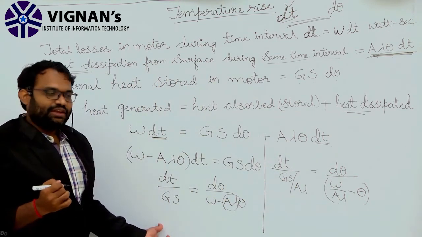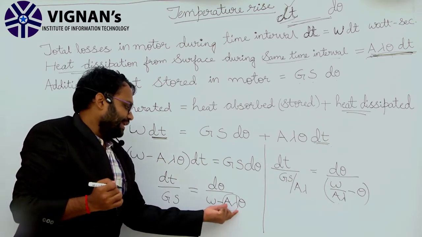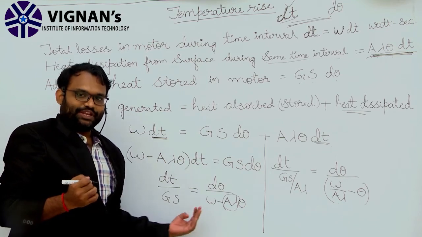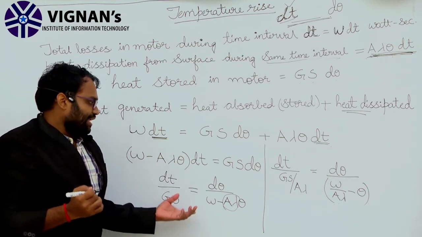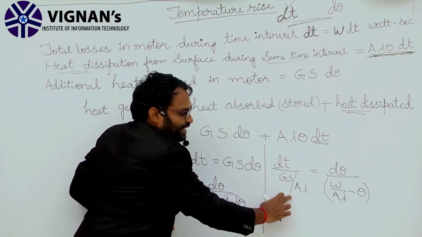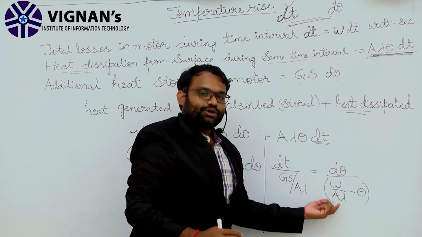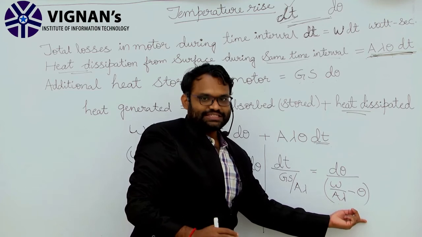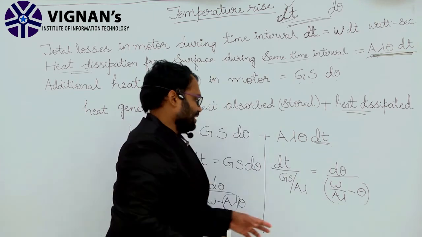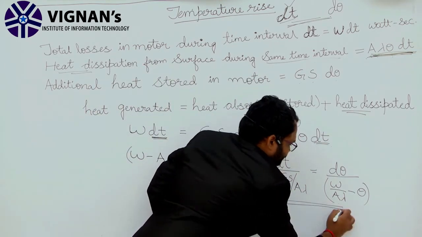Again I am repeating: in the right hand side expression, take the A lambda part outside and bring it to the left hand side. Then we get dt by GS by A lambda equivalent to d theta by W by A lambda minus theta.